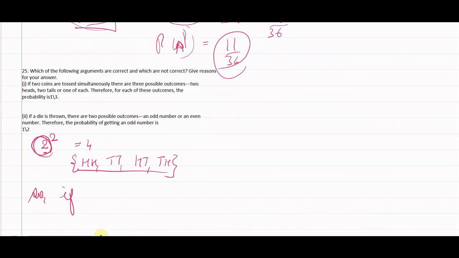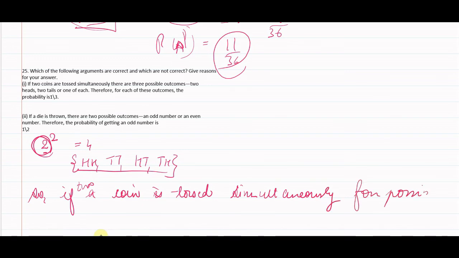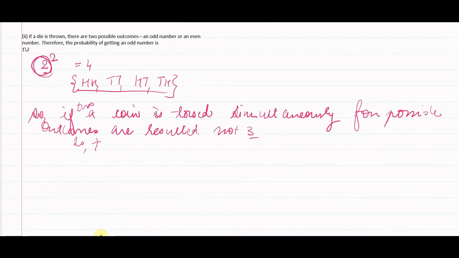So if two coins are tossed simultaneously, 4 possible outcomes result, not 3. So the given statement is incorrect.